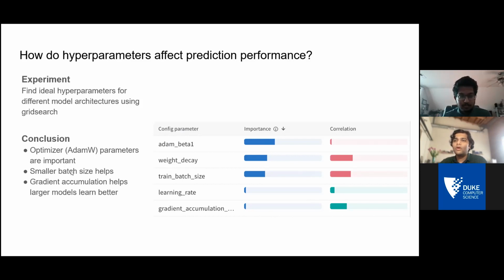And we also find that a smaller batch size during training helps the model to learn better, as well as applying gradient accumulation helps larger models specifically to learn better, where gradient accumulation is the process of adding up gradients across multiple steps before computing an update step.